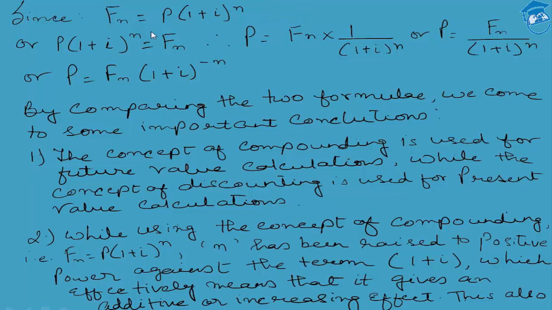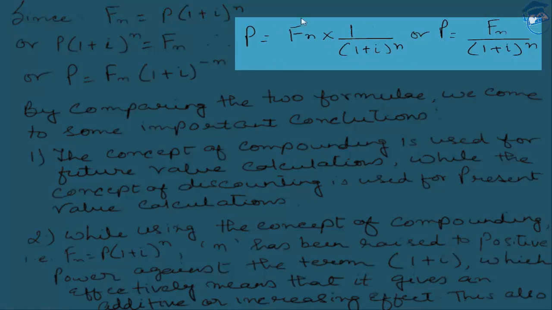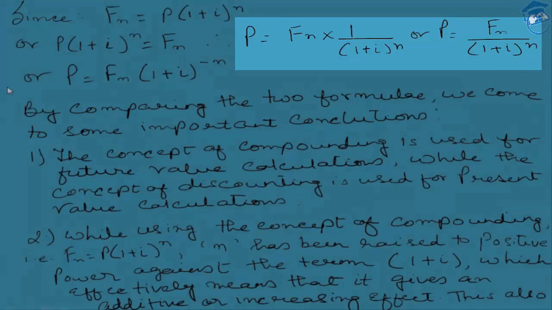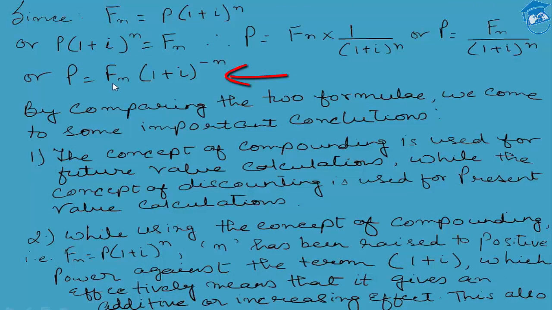So needless to say, if F is equal to P into 1 plus I to the power of n, so P into 1 plus I raised to the power of n is equal to Fn. Therefore, P is equal to Fn into 1 upon 1 plus I to the power of n. Pay very careful attention over here, students. P is equal to the present value. Present value is equal to Fn into 1 upon 1 plus I to the power of n, or P is equal to Fn upon 1 plus I to the power of n, or better still, P is equal to Fn into 1 plus I raised to the power minus n.